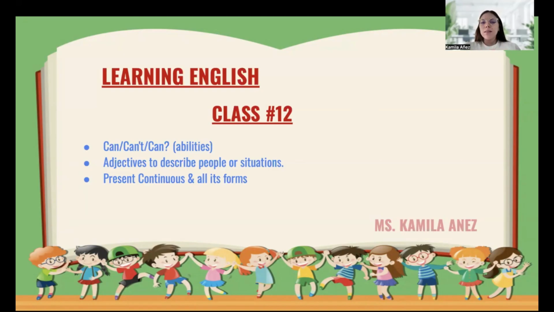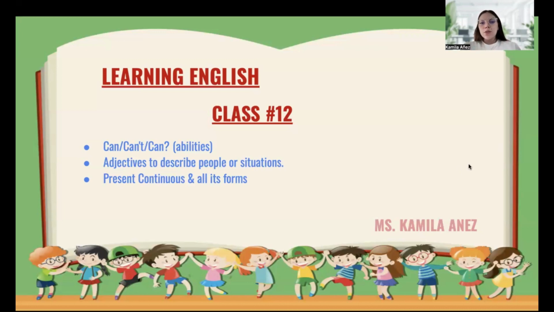Today is our review class number 12. All the topics we are going to talk about are can, can't, and can in all its forms for abilities. We're going to talk about adjectives to describe people or situations. And also, we are going to talk about present continuous in positive, negative, and interrogative, all its forms.